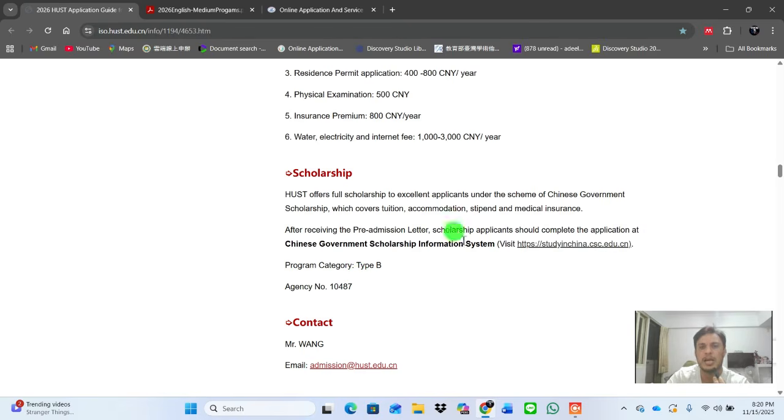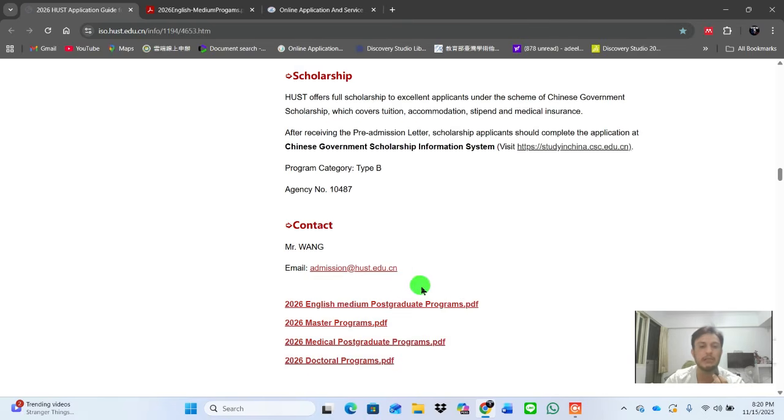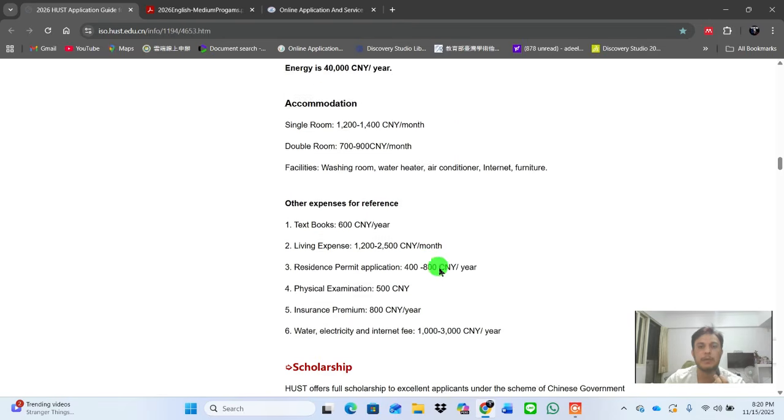Simply you can search, and after receiving the pre-admission letter, the scholarship applicant should complete the application at the Chinese government site, because you have an admission letter from a university. So it's an easy chance for you to get a CSC scholarship. Or if you want any other information, you can email this contact, Mr. Wang.